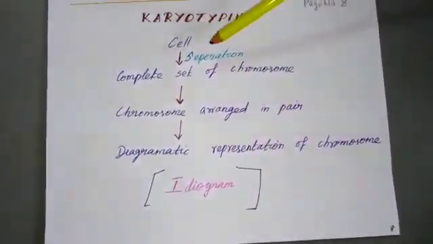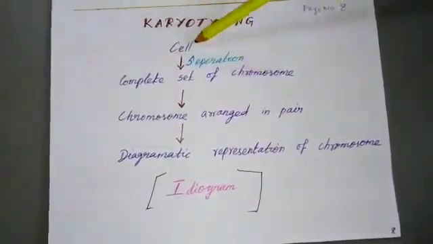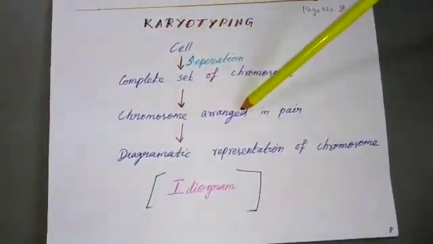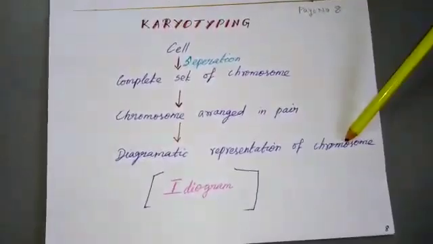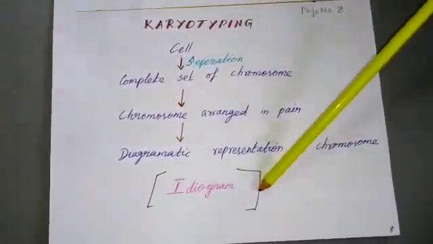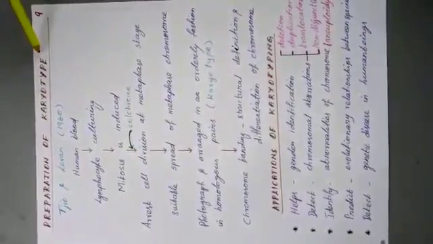A complete set of chromosomes is separated from the cell, then arranged in paired form, then the diagrammatic representation of the chromosomes is done. The process is called ideogram. The next one is preparation of karyotype. It was done by Tjio and Levan in the year 1960.